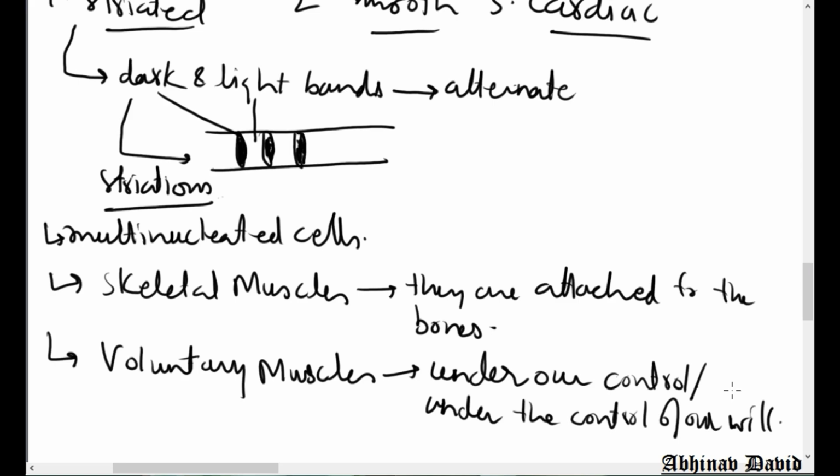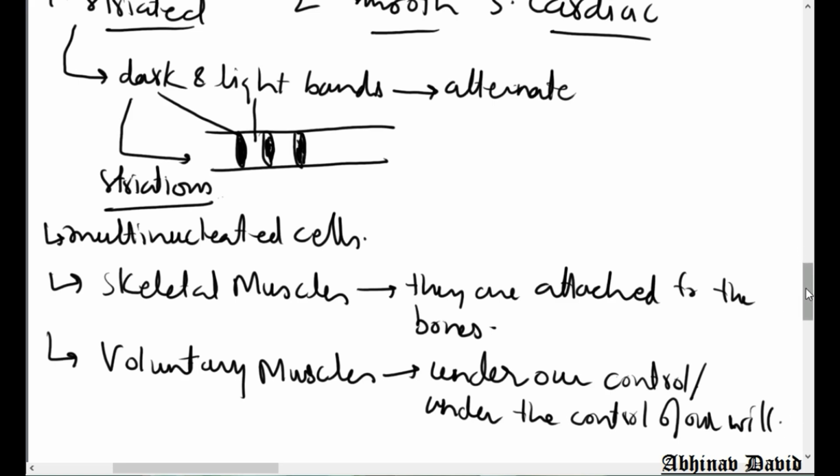So striated muscles are called striated. Why? Because they have dark and light bands, and these are alternate. These are multinucleated cells made up of many nuclei. We have already studied that one cell contains one nucleus, but the cell of the striated muscles contains many nuclei. Okay, and these are also called skeletal muscles because they are attached to the bone, and they are also called voluntary muscles because they are under the control of our will.